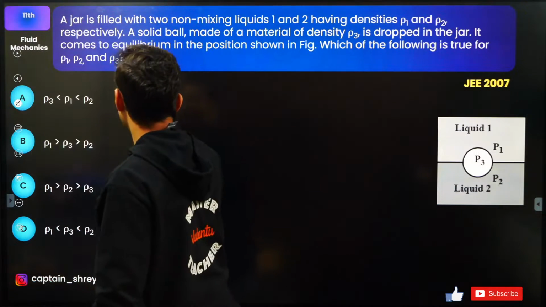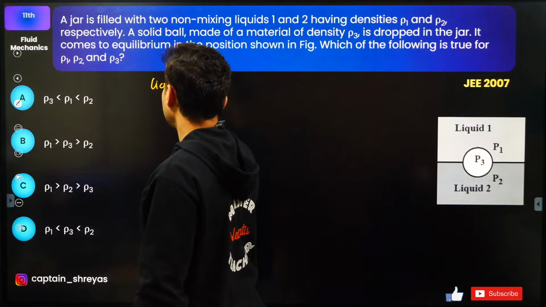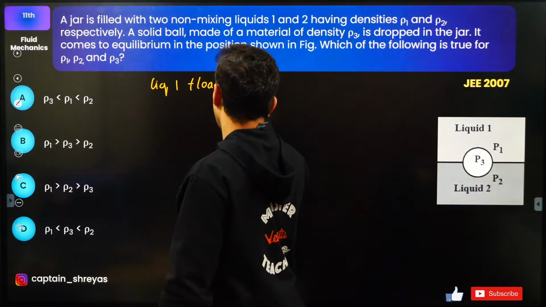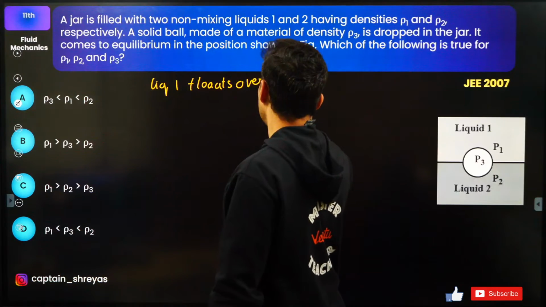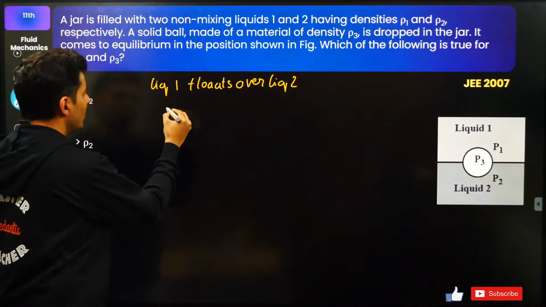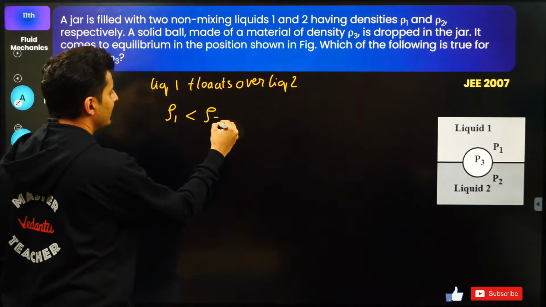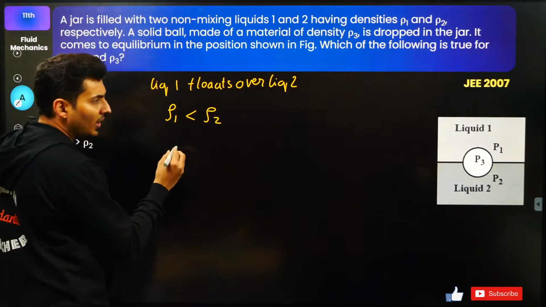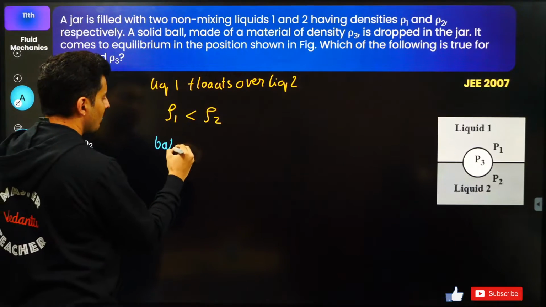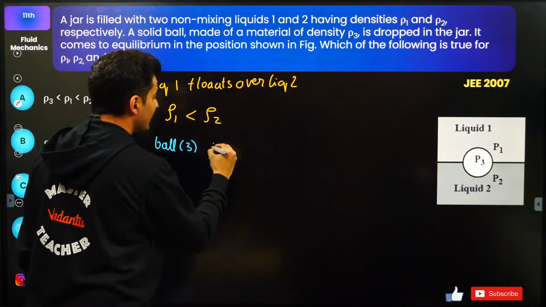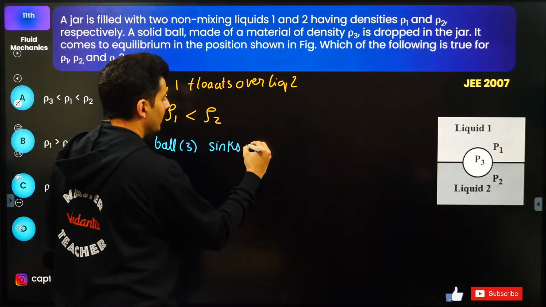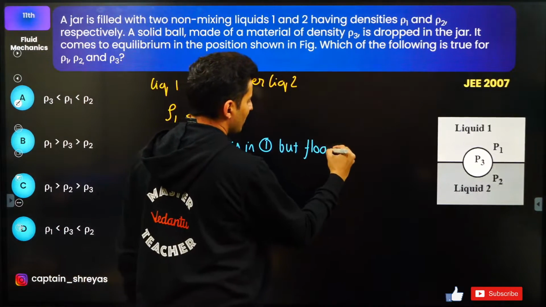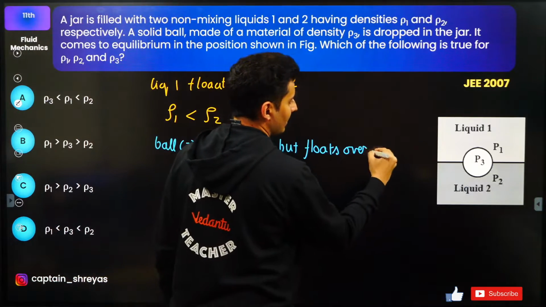Liquid 1 floats over liquid 2. Liquid 1 is on top of liquid 2. So density of liquid 1 will be less than density of liquid 2. Is that clear? Okay. Next important thing. Solid 3, that ball which is having density 3, sinks in 1 but floats over 2.